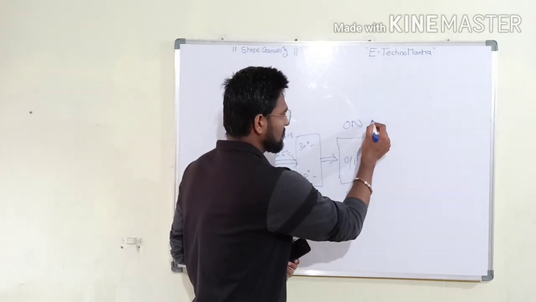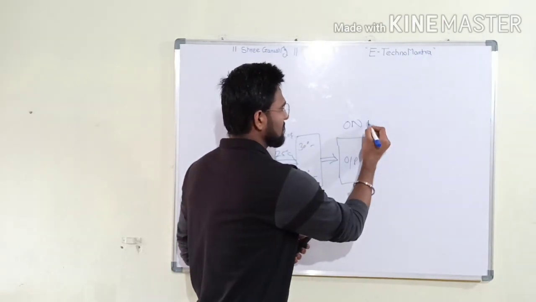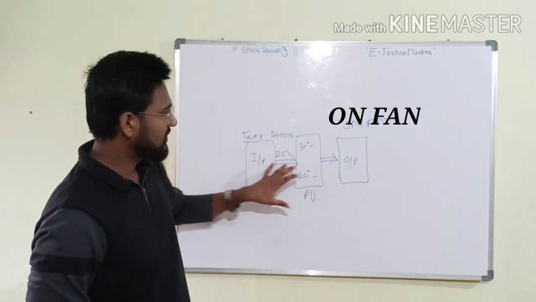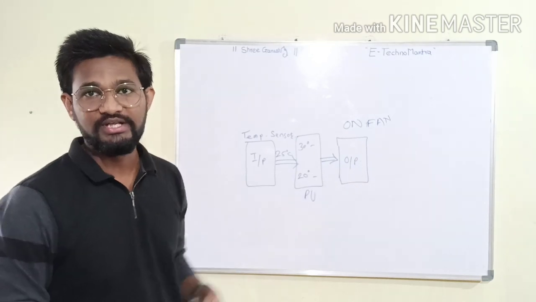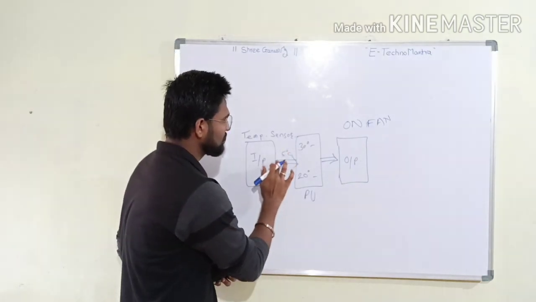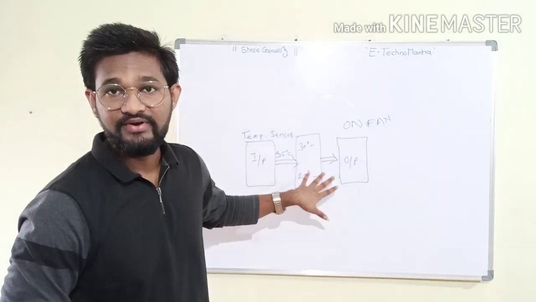So now what it will do, it will on the fan. Once your data is gone, processing is done, output is generated. Now if your data is changed, now your room temperature goes to 35 degrees Celsius. So now it will analyze the temperature is 35 degrees Celsius.